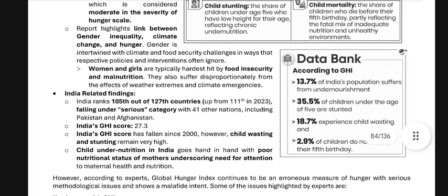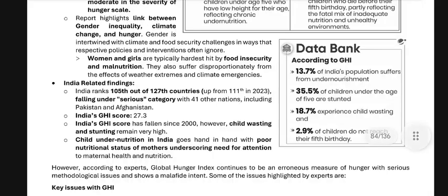India-related findings: India is ranked 105 out of 127 countries, up from 111 in 2023, falling under the serious category with 41 other nations, including Pakistan and Afghanistan. Okay, India's GHI score is 27.3. India's GHI score has fallen since 2000. However, child wasting and stunting remain very high.